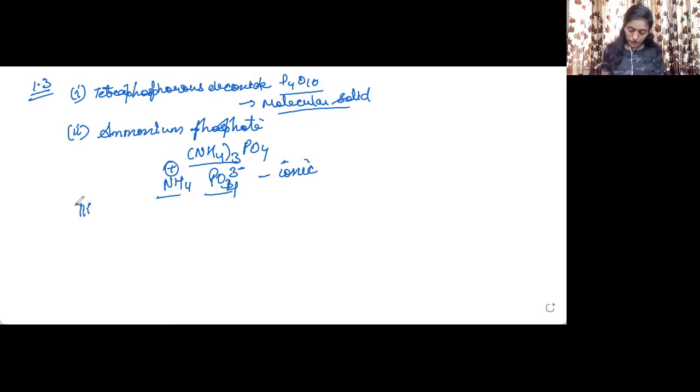Then the third one is silicon carbide. Now it is a covalent solid. Why is it a covalent solid? Between all the silicon carbide units, there are covalent bonds. When all the units are connected together through covalent bonds, they will be known as covalent solids, or they are also known as network solids.